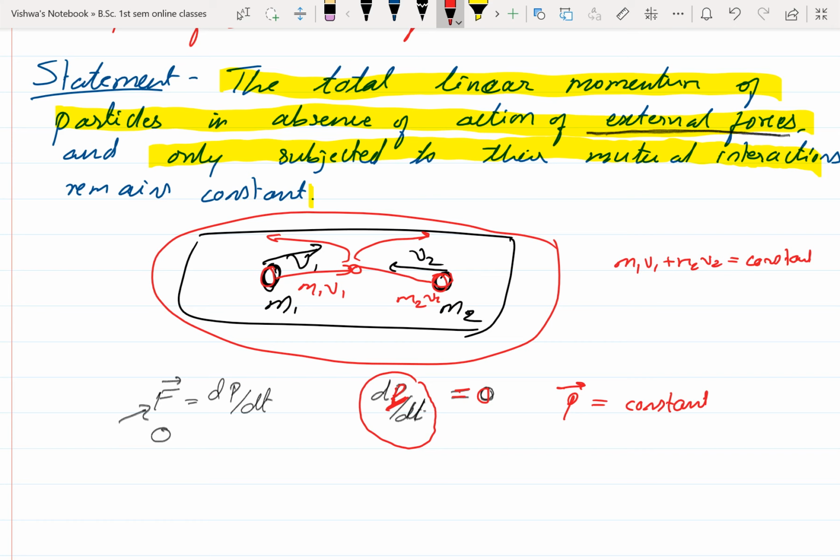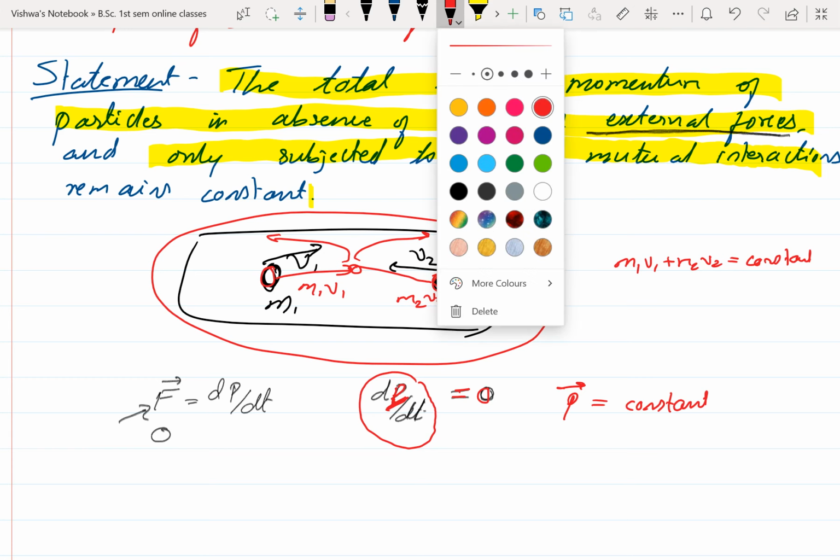Using this principle only we are going to derive different derivations in different frames of reference. So keep in mind the rate of change of momentum is equal to force. In absence of external force, the momentum remains constant. That we call the law of conservation of linear momentum. Finally, we can say that the total linear momentum of a system in absence of external force remains constant. Okay. So next is center of mass.